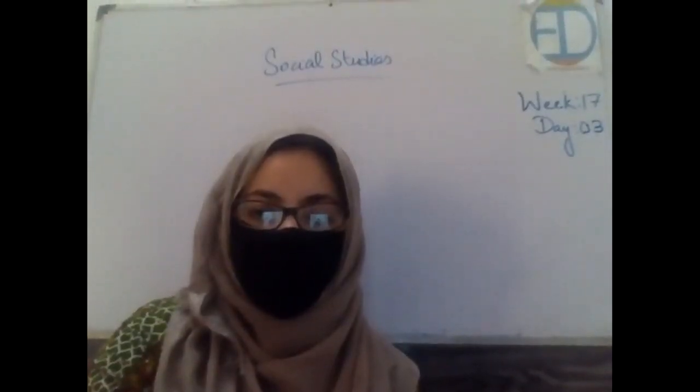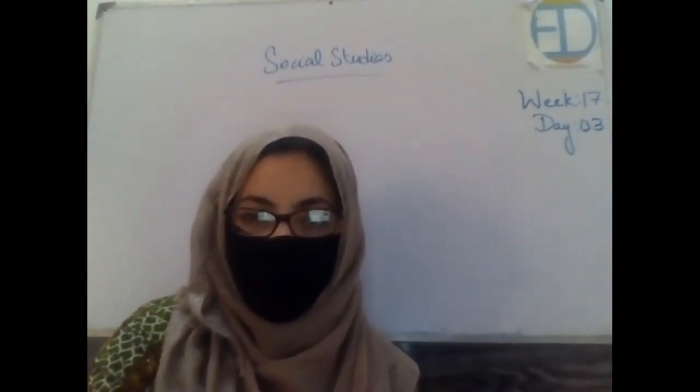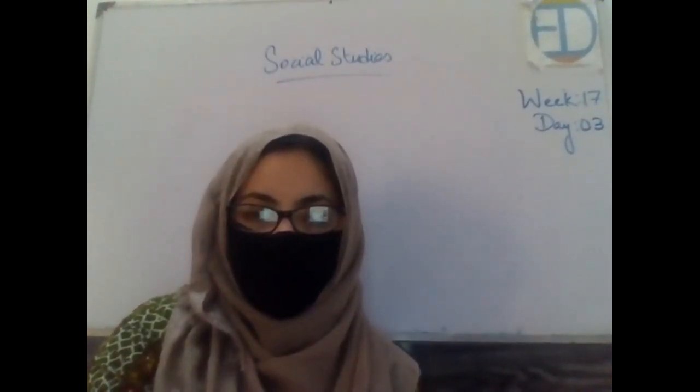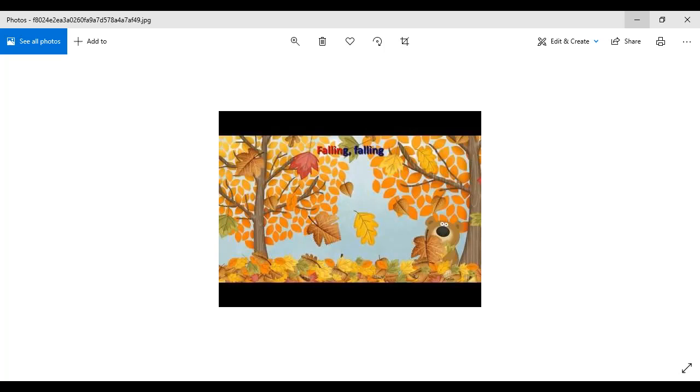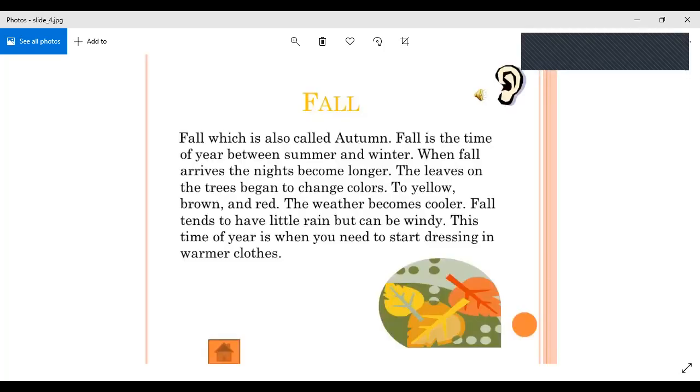Now if we talk about the characteristics of the autumn season or the fall season, these are some of them. They have written that fall, which is also called autumn, is the time of the year between summer and winter. When summer ends, around August, September.